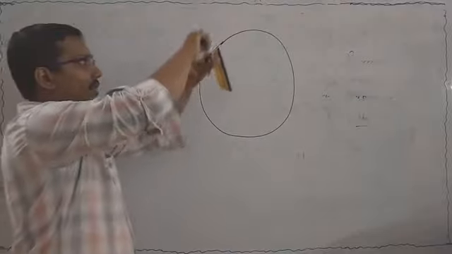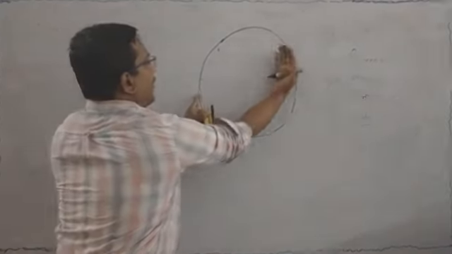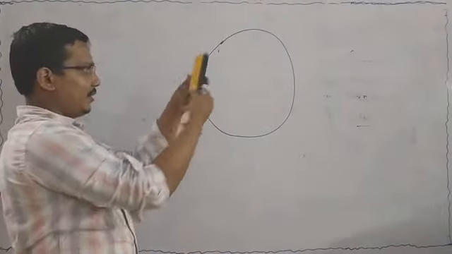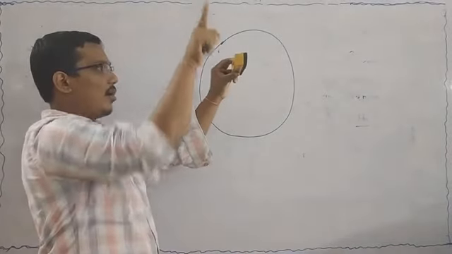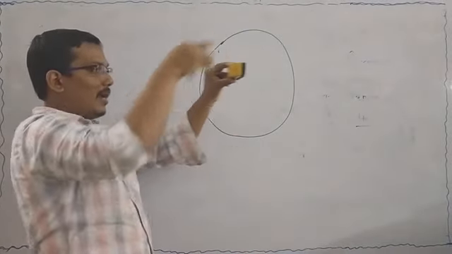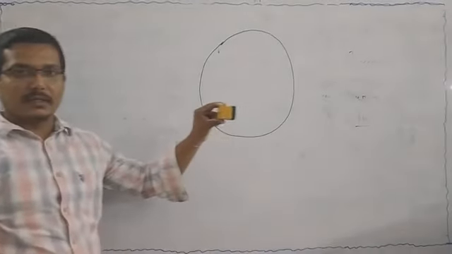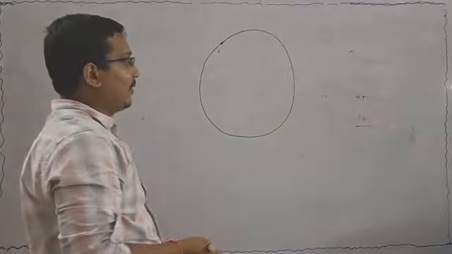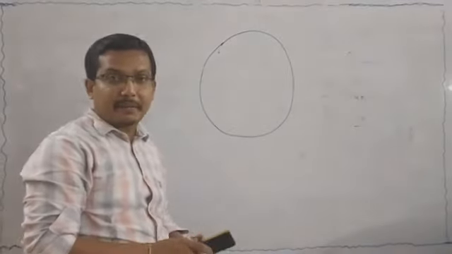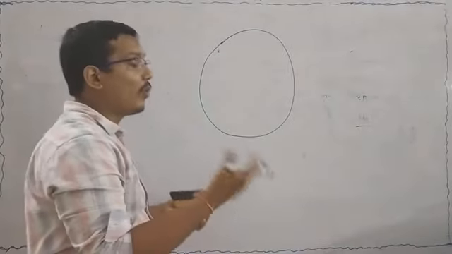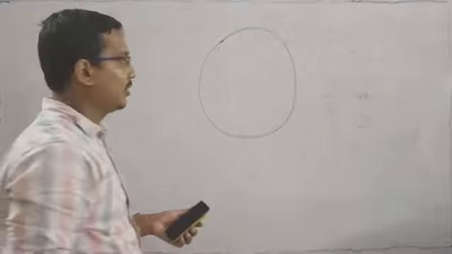The plate is like this, just like a duster, this is the round gold foil, and the alpha particle is passing through like this. When he wanted to observe the experiment, what points did he get?